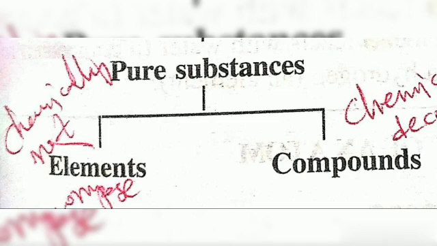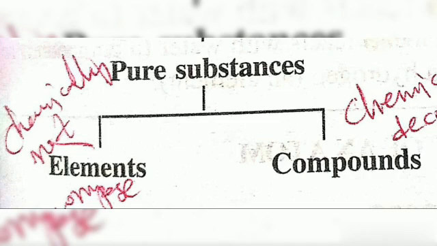He defined an element as a basic form of matter that cannot be broken down into simpler substances by chemical reactions.